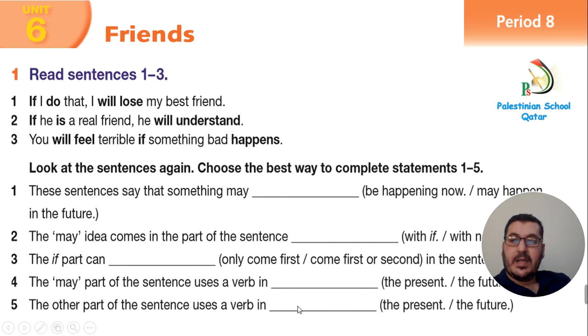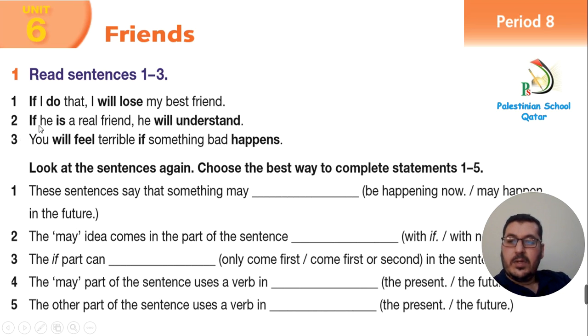Okay. Now we have activity number 1. Read sentences 1 to 3. 1. If I do that, comma, look here, if and after if we have present simple. If I do that, comma, the second part, I will lose my best friend. I will, and after will we have the verb infinitive.